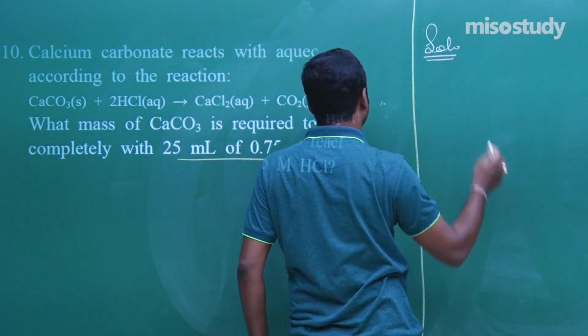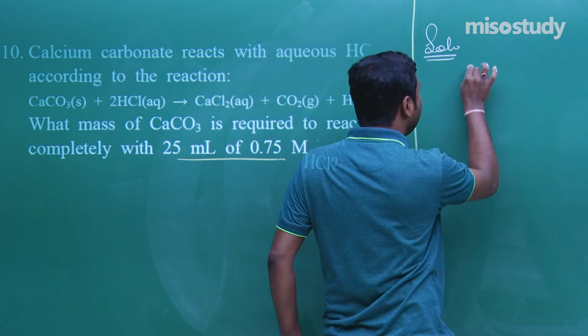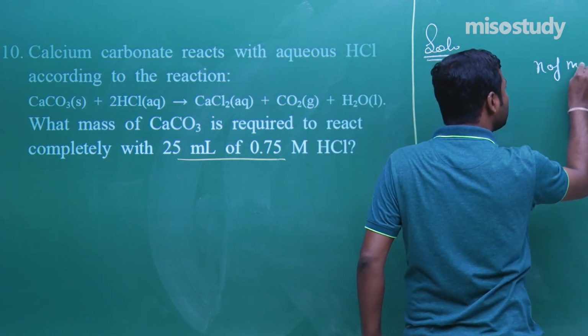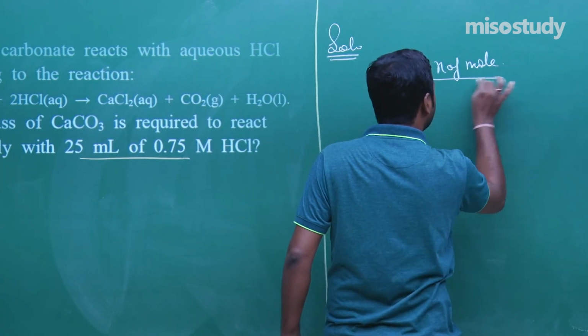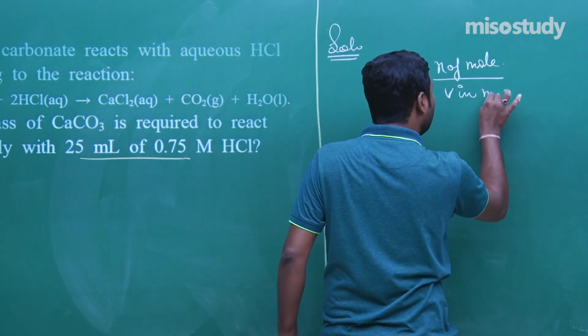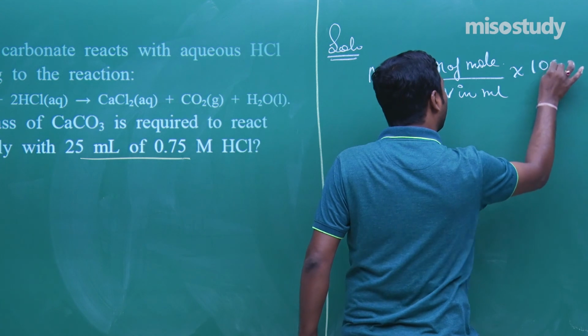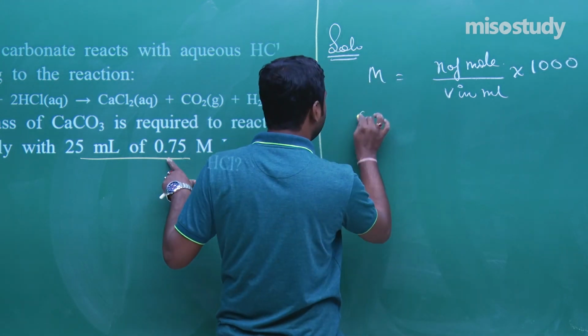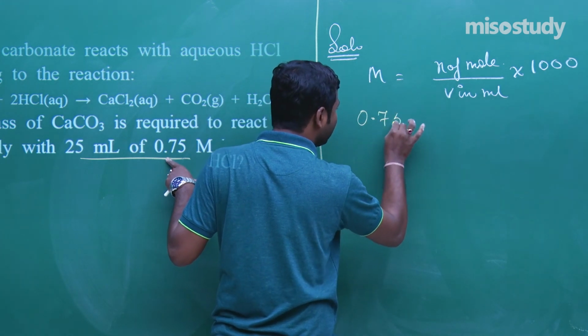What will happen? Here the given molarity is equal to, we know, number of moles upon volume in ml multiplied by 1000. Clear? Now what is the molarity? 0.75.